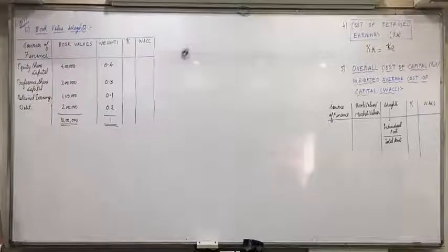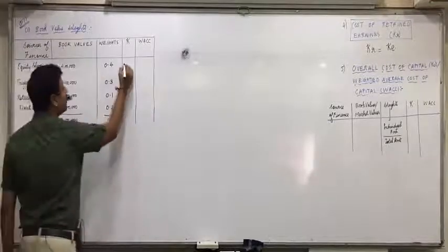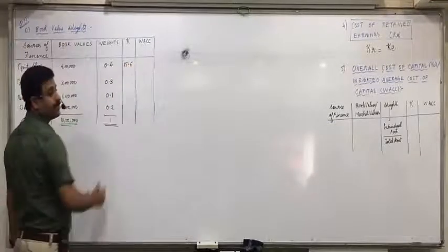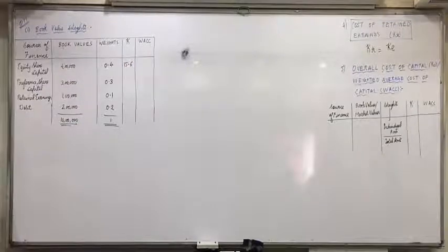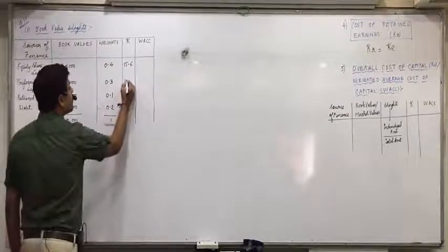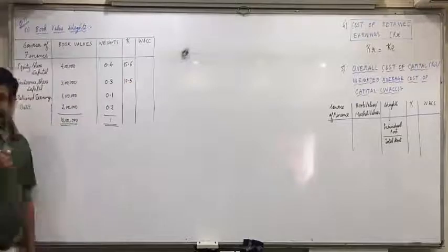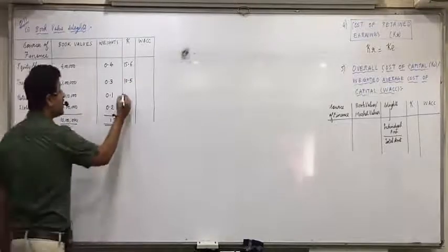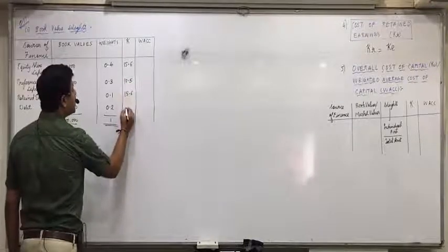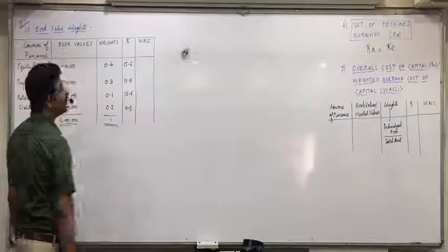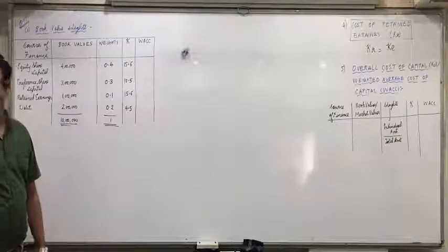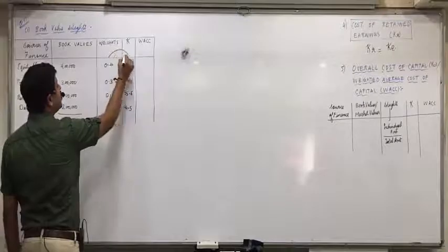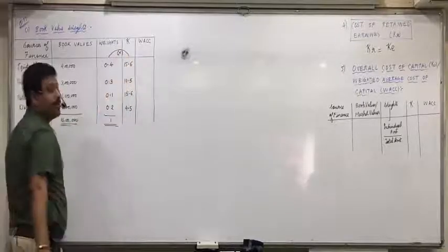Now the cost is already given. KE is 15.6, KP is 10.5, KR is also 15.6 and KD is 4.5. Are you all clear with this? Now simply these two are to be multiplied.